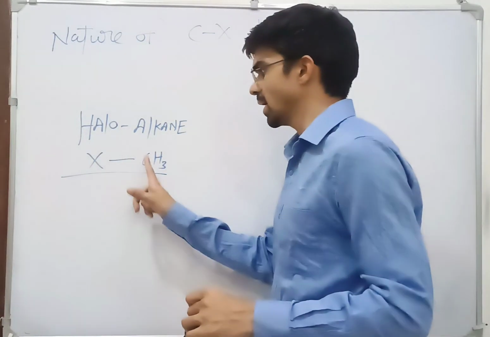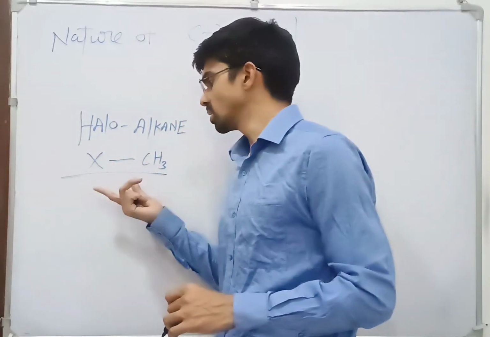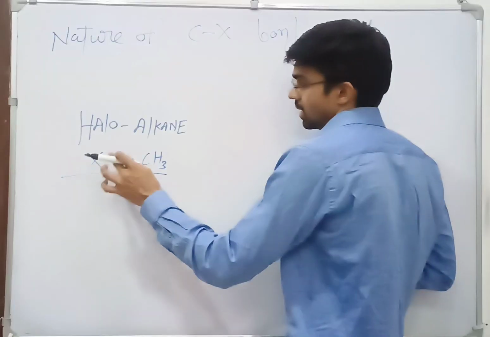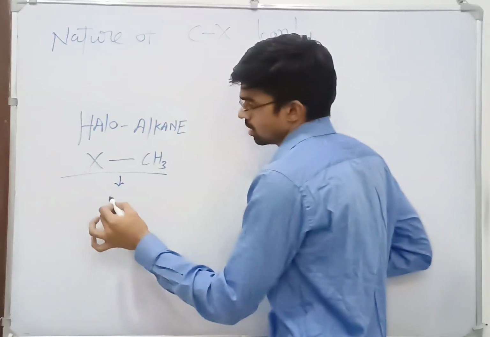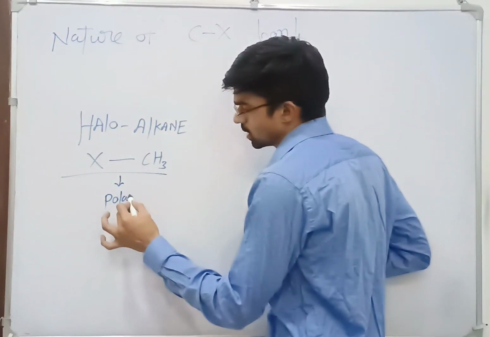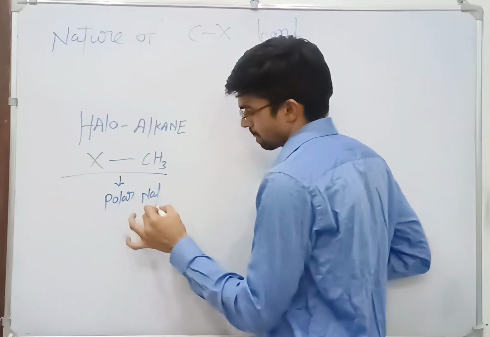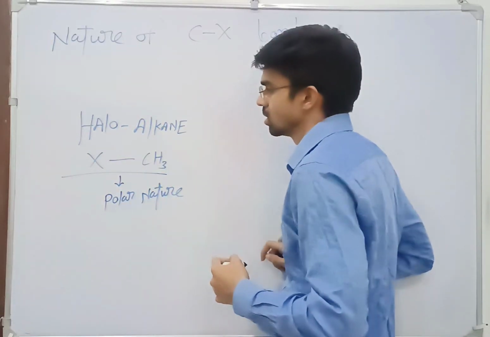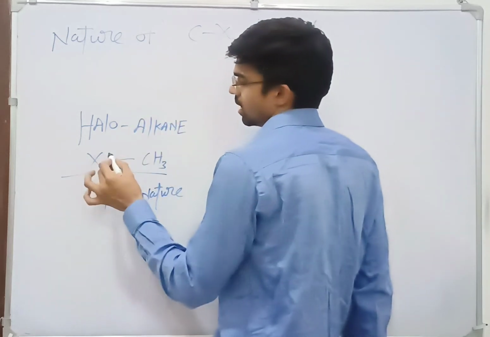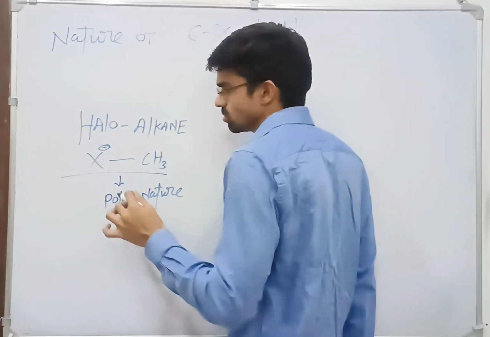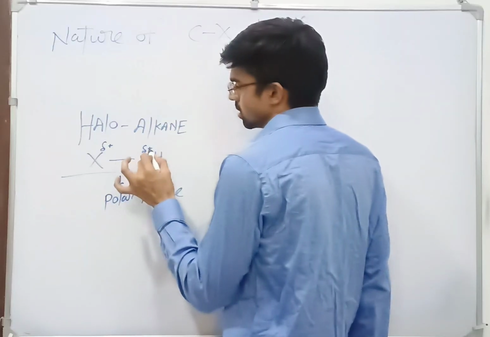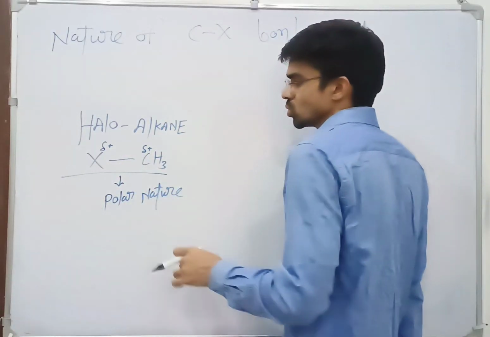So here carbon and halogen will form a bond, and this bond formed between carbon and halogen is polar in nature, because as you know, halogen is electronegative, so it will attract the electron of carbon. It will develop a partially negative charge, and carbon will develop a partially positive charge, so it will show a polar nature.